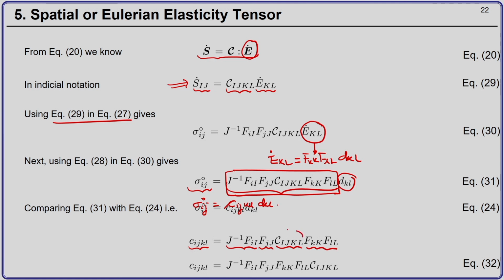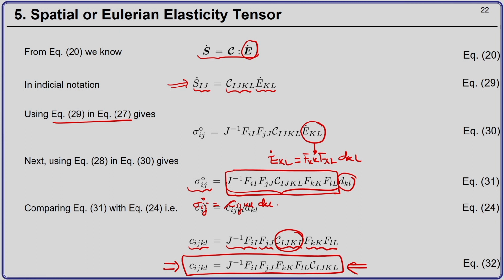So, if I take C_IJKL totally on the other side, on the right side, I get a seemingly long expression for the ijklth component of the spatial or the Eulerian elasticity tensor as this: J inverse F_iI F_jJ F_kK F_lL C_IJKL.